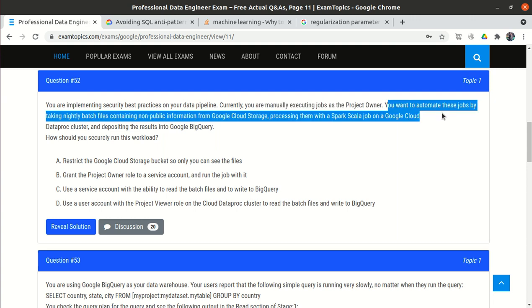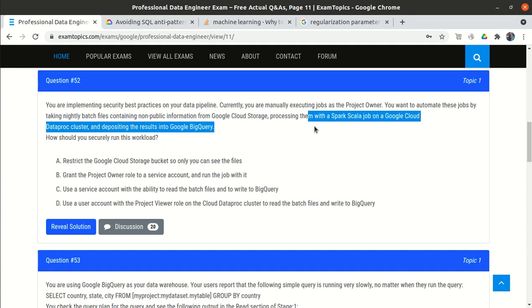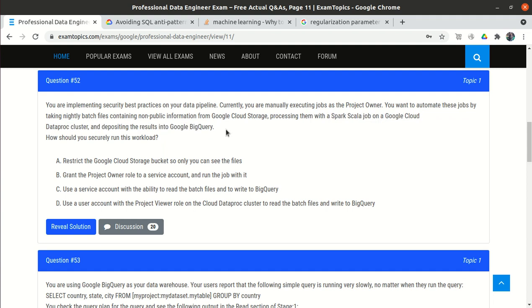You want to automate these jobs by taking nightly batch data containing the information from Google Cloud Storage and depositing the result into Google BigQuery. So basically there is one pipeline, and as of now we are executing it manually. What the pipeline is doing is reading some files from Google Cloud Storage, processing them using the Dataproc cluster, and storing the result into Google BigQuery.